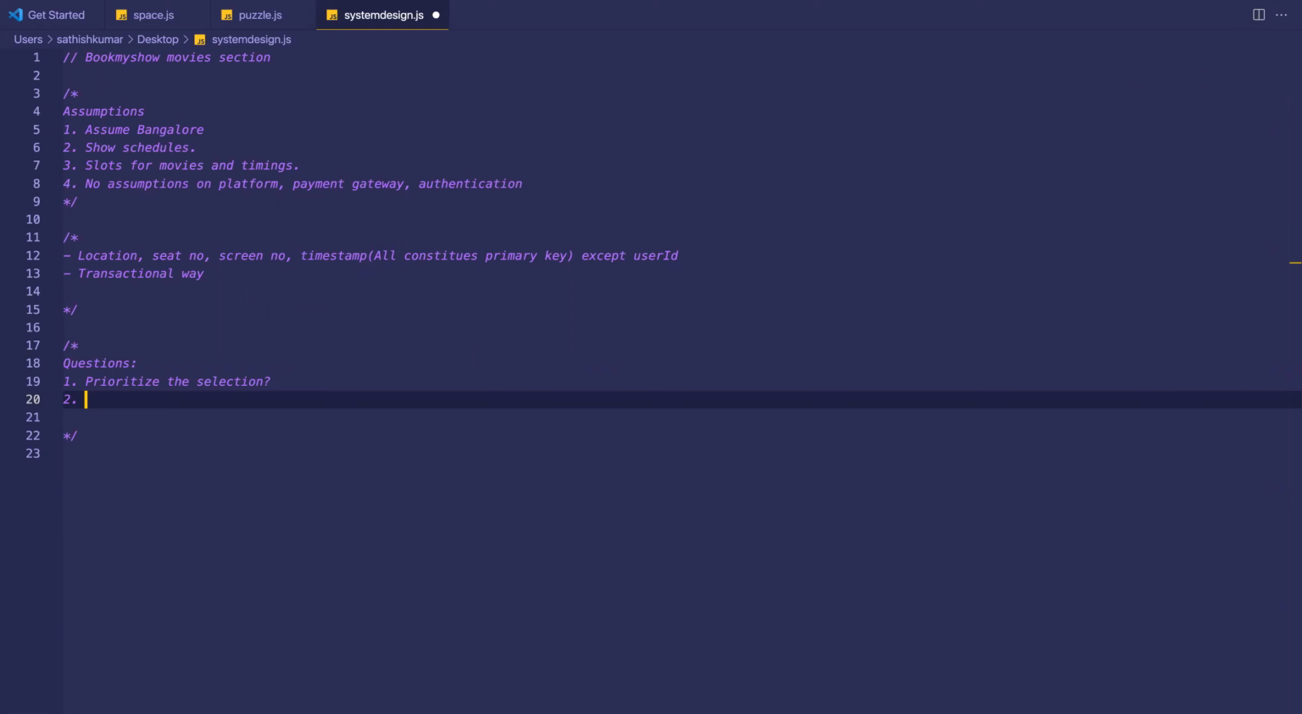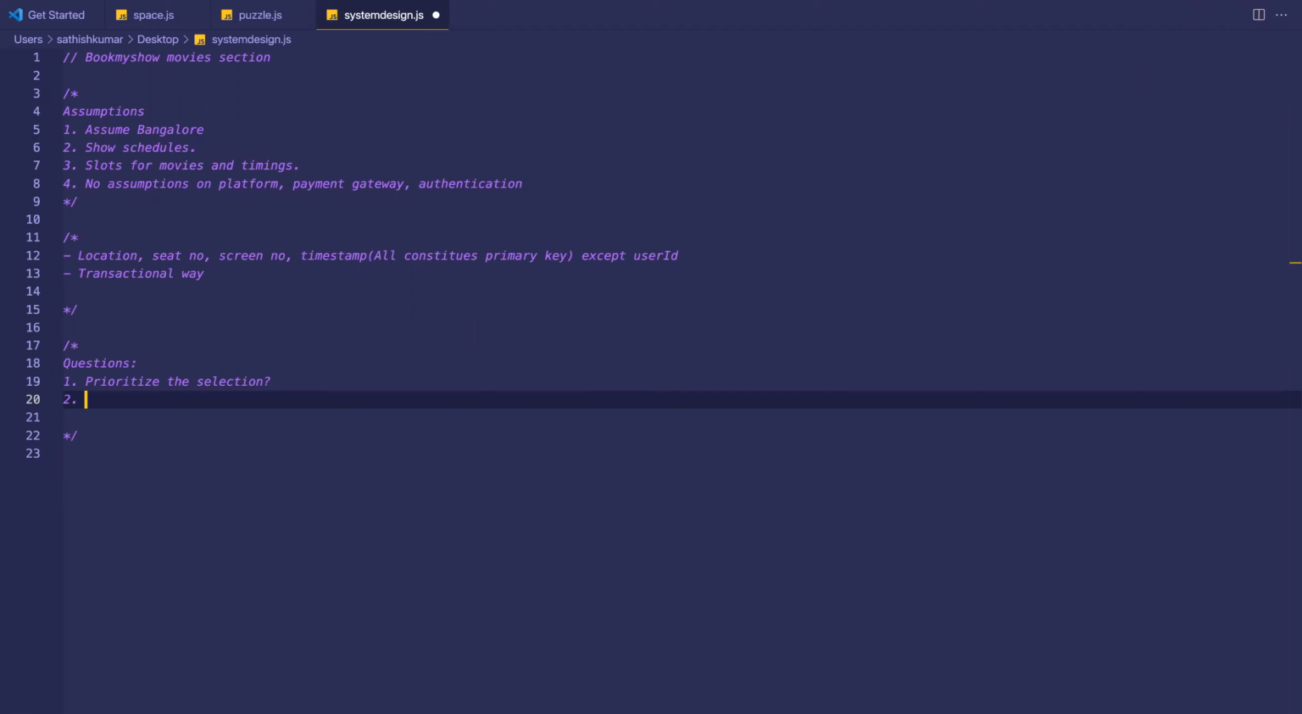So let's try to estimate the load. Suppose we don't do this, right? Let's assume there are M seats across India for the latest Aamir Khan movie or whatever. There may be, say, 10,000 seats across India.